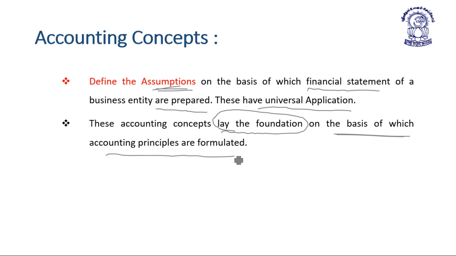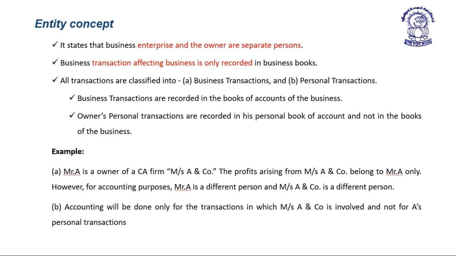Now friends, we are taking each and every accounting concept one by one. So kindly pay attention. The first concept is entity concept. Here it states that enterprise and owner are separate persons.